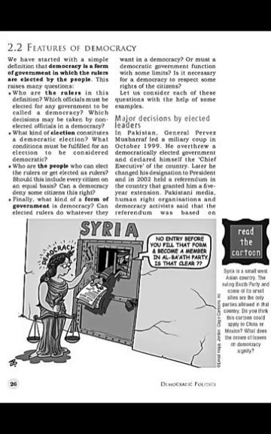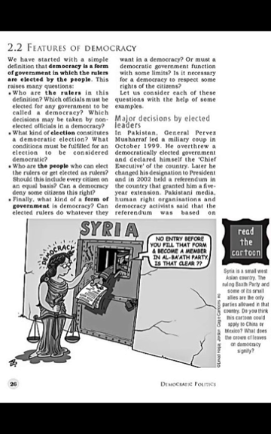So now page 26, students. Here we discuss the features of democracy. We started with a very simple definition that democracy is a form of government in which our leaders or rulers are elected by the people. Now this raises many questions in front of us. Who are these leaders? Who are these rulers in this definition? Which officials must be elected for any government to be called a democracy?